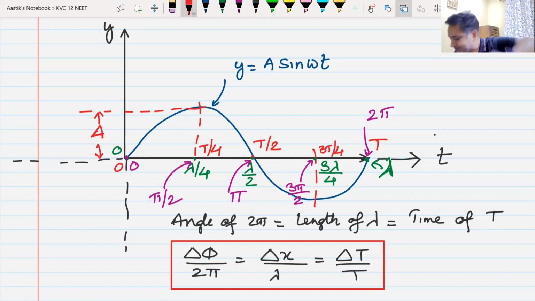Yes, sir. This is the most important thing of this chapter. If you understand the meaning of phase difference and path difference, a large part of life becomes very simple. Can I give you a question here? Yes, sir. Everyone noted this down?